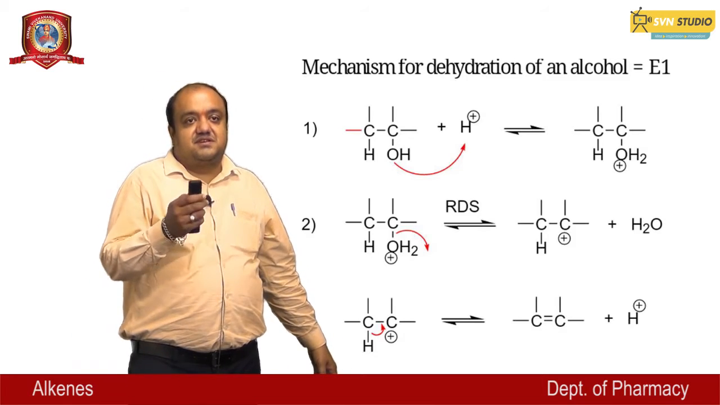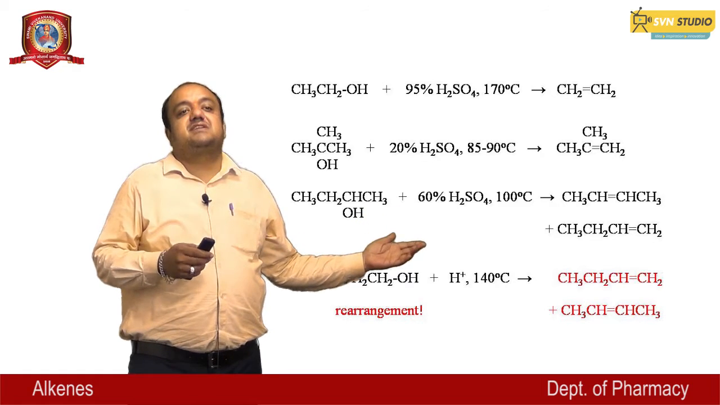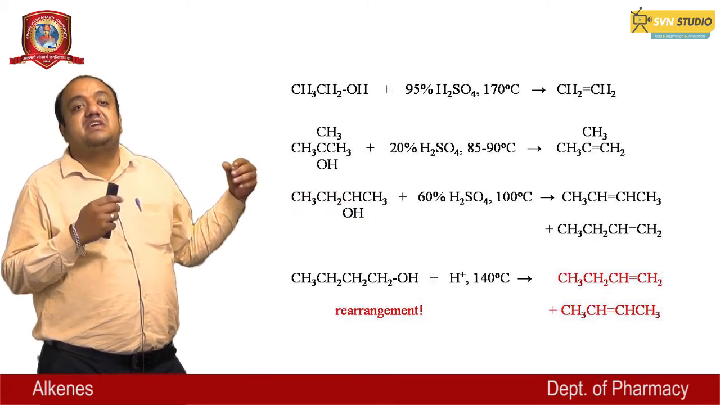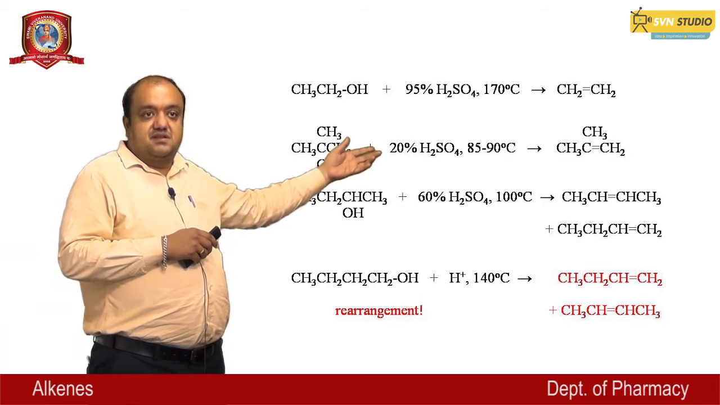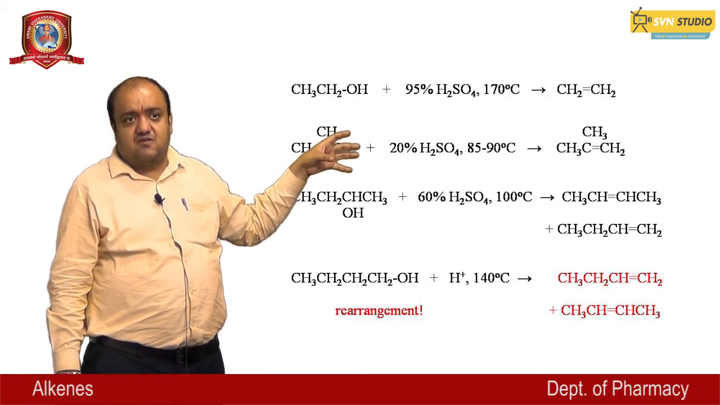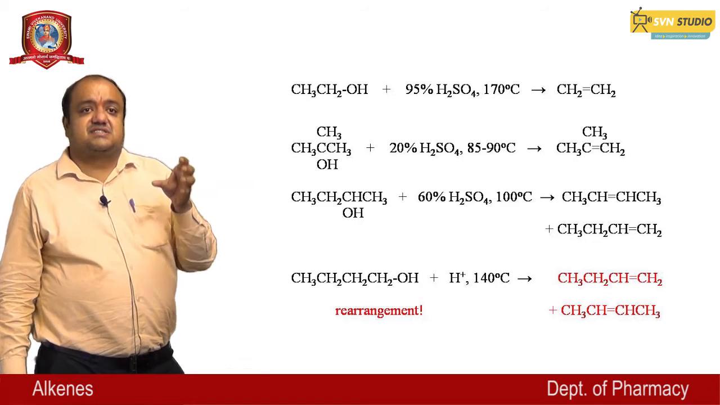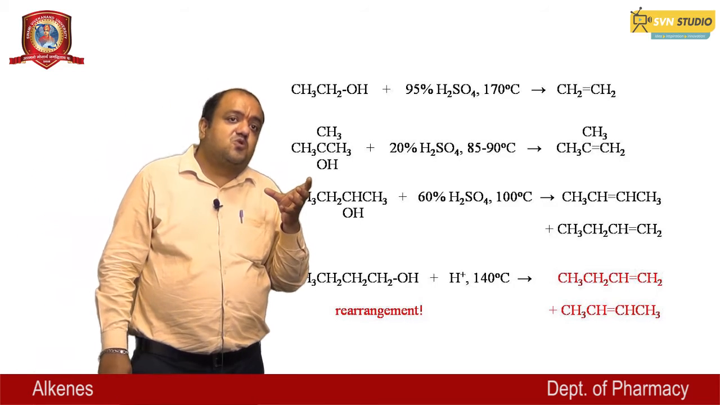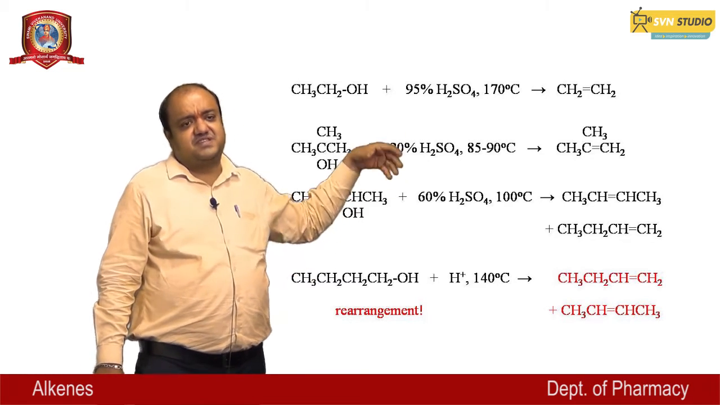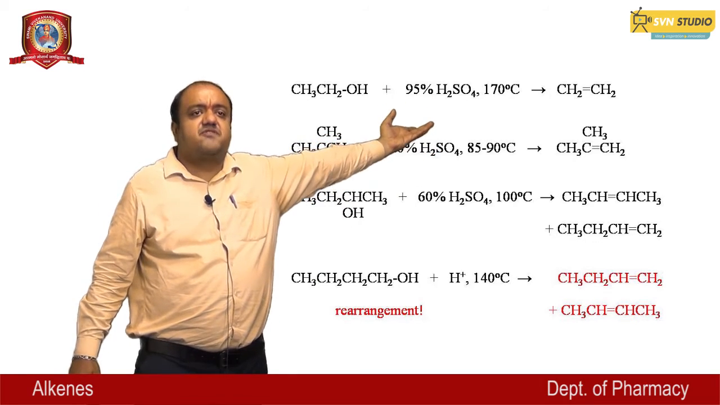And then lastly, ethylene. This is ethyl alcohol which is reacting with 95% sulfuric acid at 170 degrees centigrade. It gives the ethene. And the next reaction, isopropyl alcohol reacts with 20% sulfuric acid at 85 to 90 degrees centigrade, and this gives the propene. And then lastly, the rearrangement reaction is shown here, and this compound is given in this type of reaction.